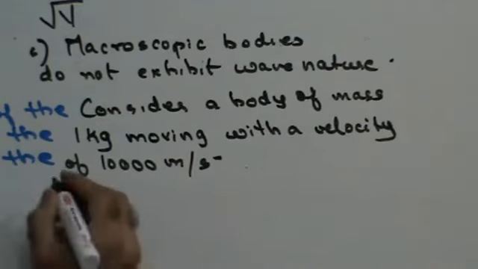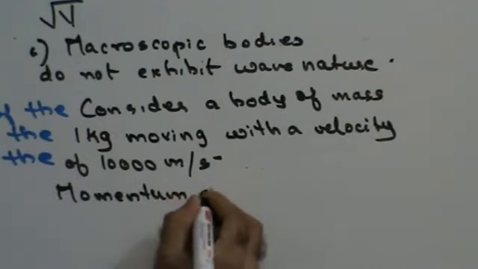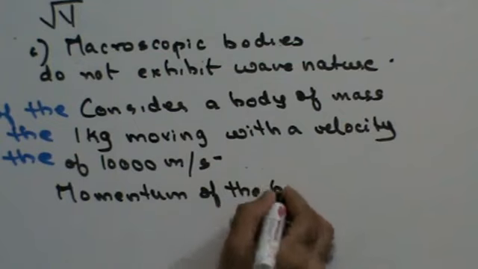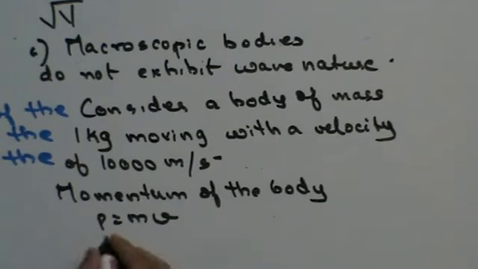In that case, the momentum of the body p will be equal to mv, right, which will be nothing but 1 into 10,000, so that will be 10,000 kg meters per second.